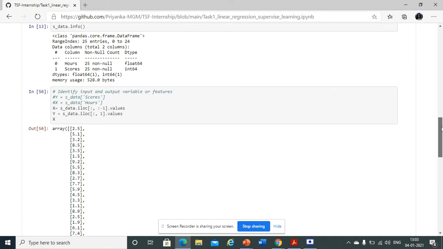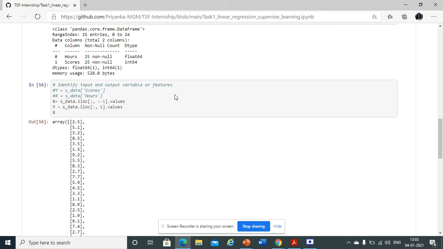There are two methods to convert the variables into features. The first is by passing the names of the headings, like s_data scores and s_data hours, and otherwise by converting the location of the data into vectors like x and y, which are represented here.